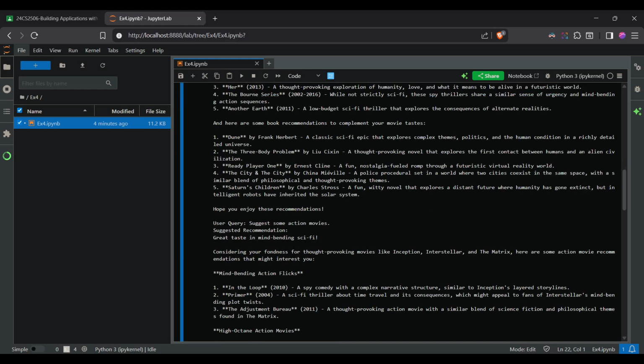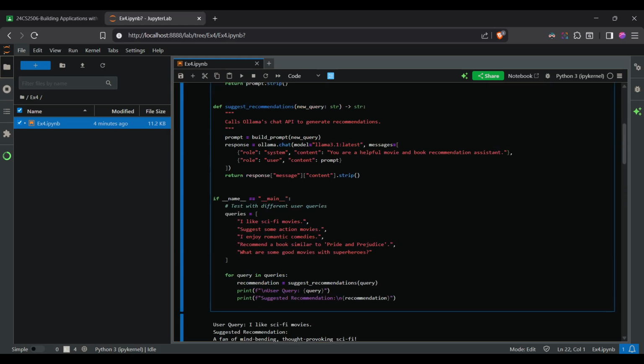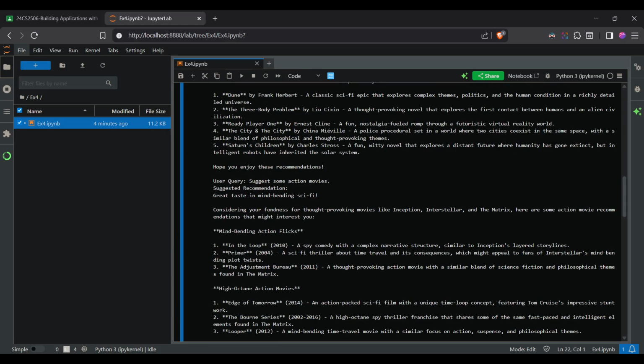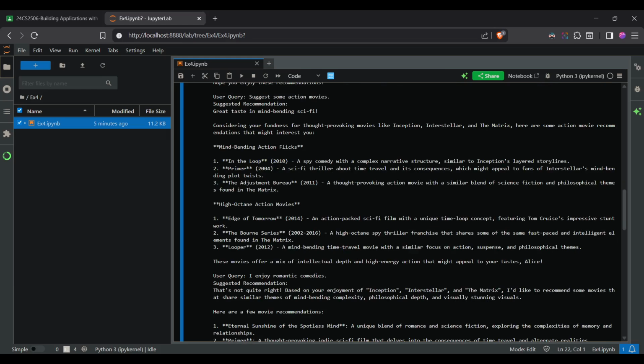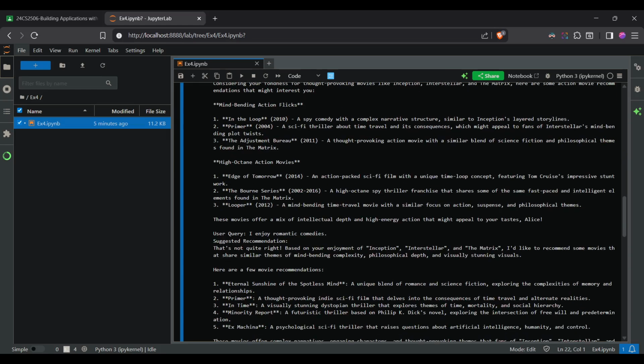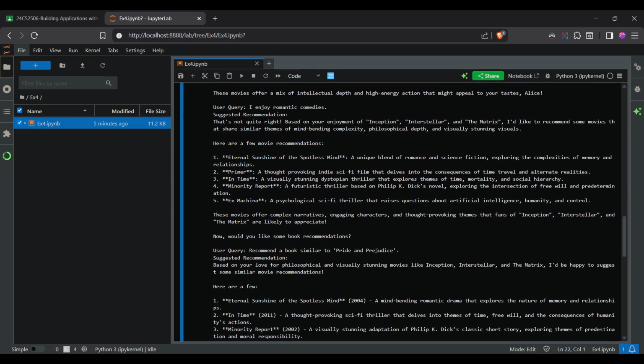Next we are using, suggest some action movies. It's running through every query and displaying it all at once. So, suggest some action movies, mind-bending action flicks. These are some movies it suggested for us. And, I enjoy a mom comedy, so it suggested a few recommendations from the code that we have given.